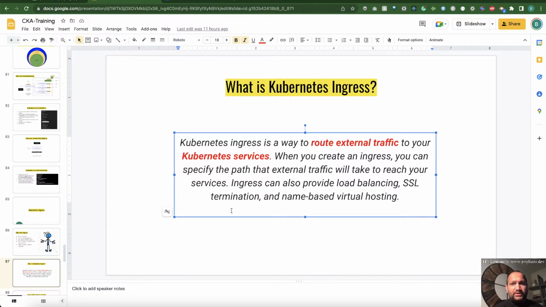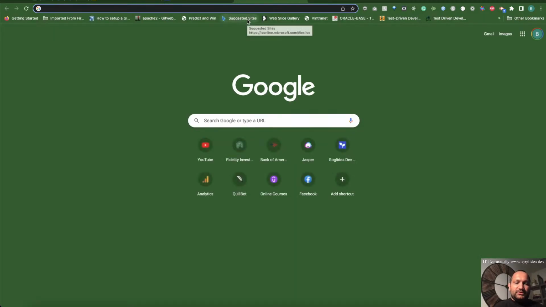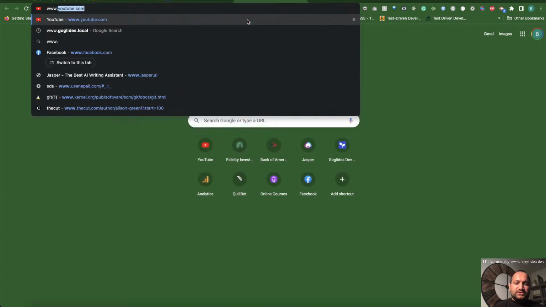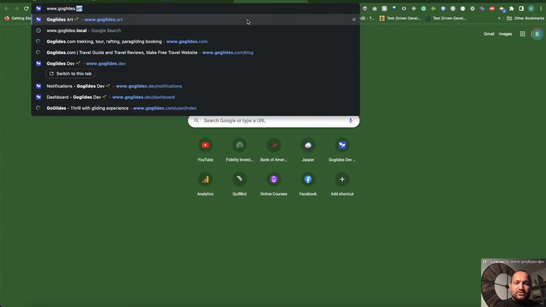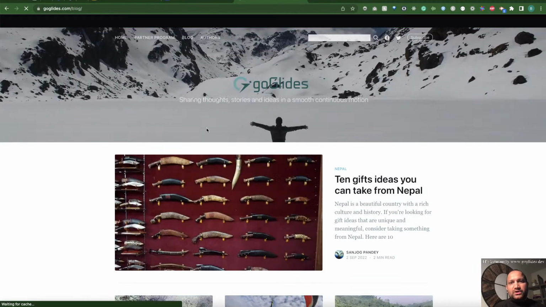When you create an ingress, there are multiple ways you can create the ingress rules. One example is www.googleice.dev. Another example could be www.googleice.dev/blog, so it's going to our Ghost blog.